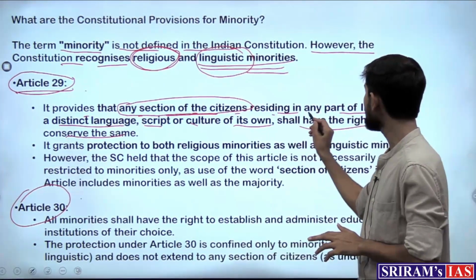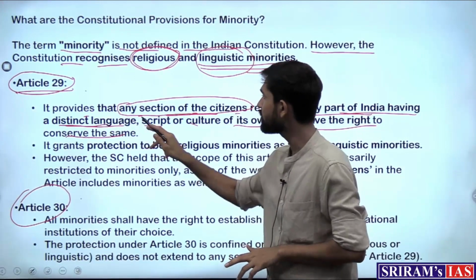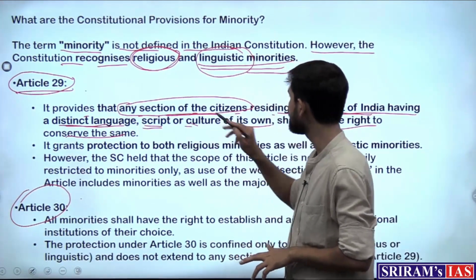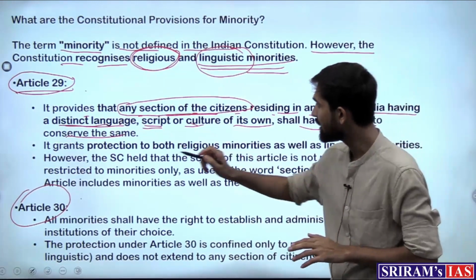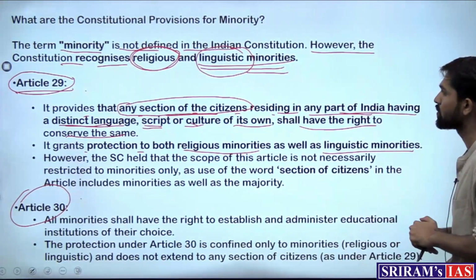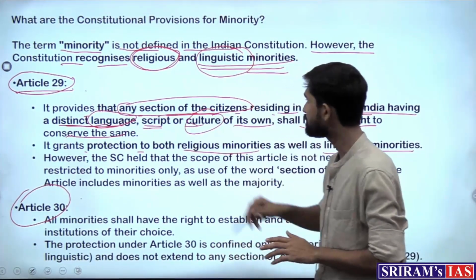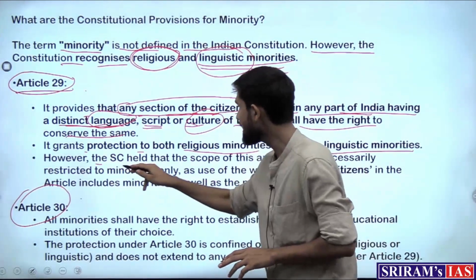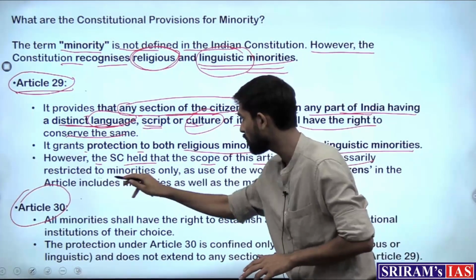So residing in any part has the right to preserve its distinct language, script or culture. Any section of citizens can choose to do so. It grants protection to both religious minorities as well as linguistic minorities, on the basis of language, culture. However, the SC held that the scope of this article is not necessarily restricted to minorities only.